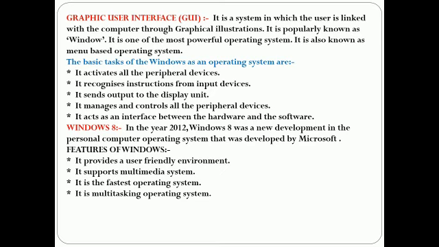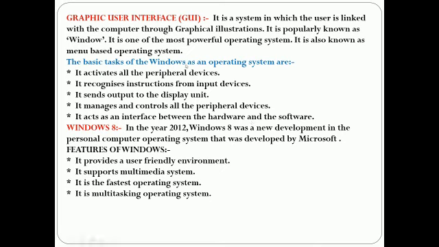Windows 95 brought a revolutionary change in personal computing. It became very popular. Microsoft developed other higher versions of operating system like Windows 98, Windows XP, Windows Vista, Windows 7, Windows 8 and Windows 10.